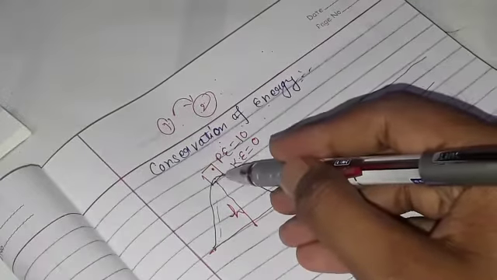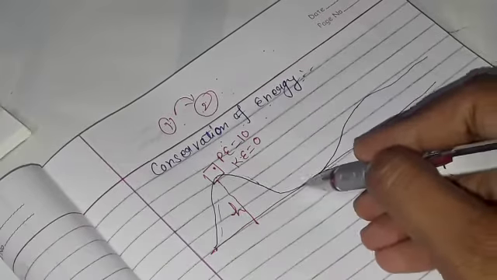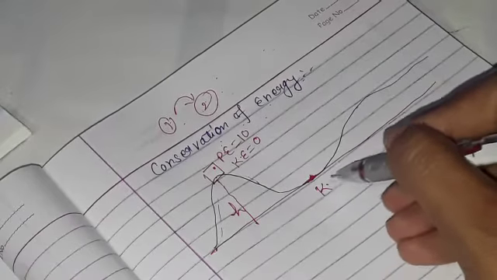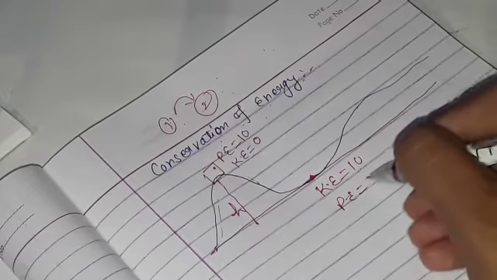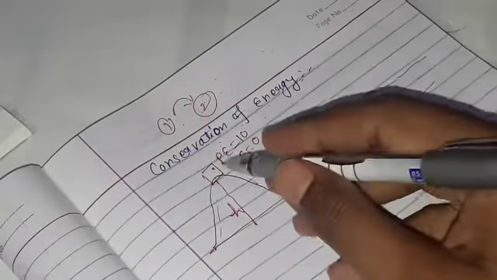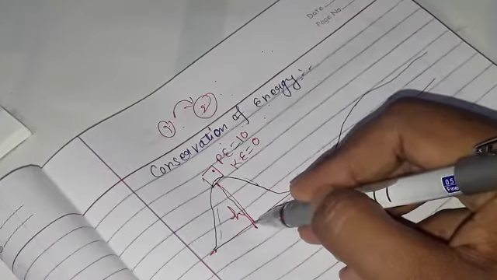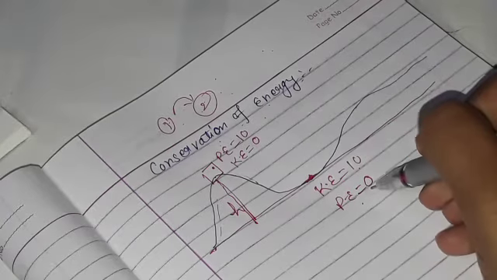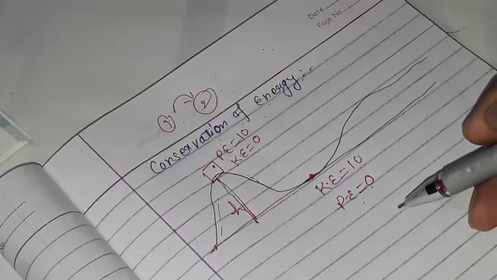But class, when this car goes down and comes to the surface area, your kinetic energy is maximum and your potential energy is 0. Your potential energy decreases as you go toward the surface, so here your potential energy is 0 and your kinetic energy is 10.